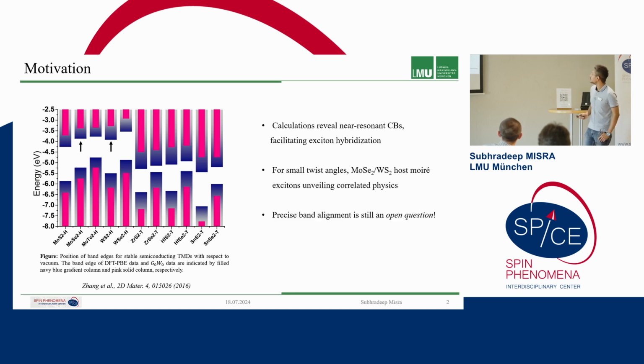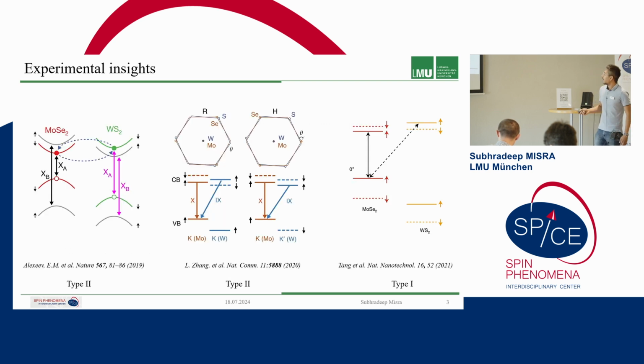With these motivations, and also the fact that the precise band alignment, because the bands are so close, was until now an open question: some studies predicted it to be type 2, as in this study by the group of Alexei Tartakovsky, and we showed that we have a type 2 band alignment, namely the WS2 conduction band edge is lower than the molybdenum diselenide conduction edge.